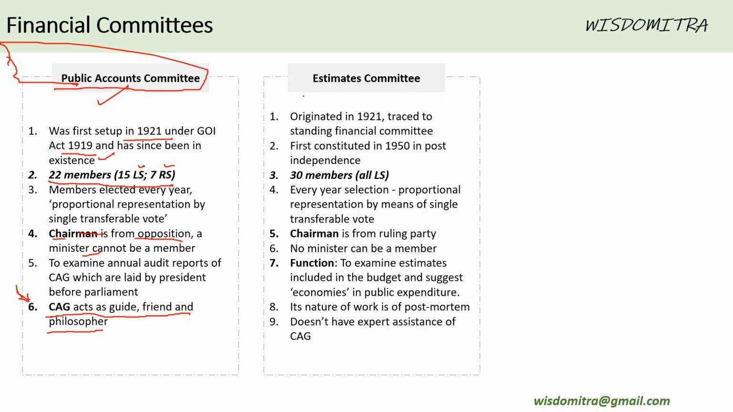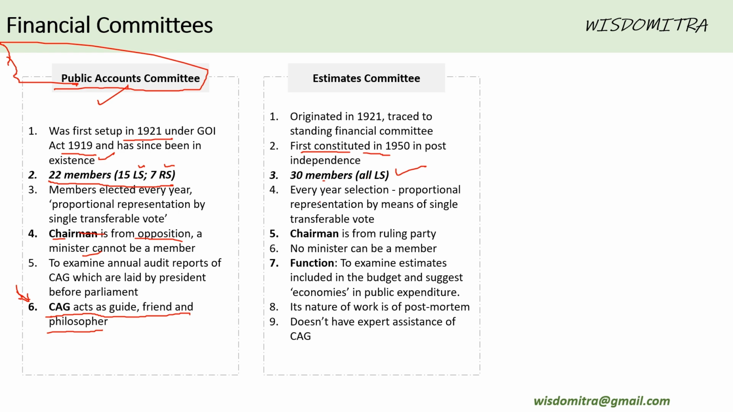Second is Estimates Committee, again originated in 1921 and traced to Standing Financial Committee. In post independence, it was first constituted in 1950. It has 30 members, all are from Lok Sabha. This is an important point, and the difference you can see here: 22 members, 15 and 7. Here 30 members, Estimates Committee, and all are from Lok Sabha. And this is something which is sometimes asked. Estimates Committee, how many members does it have, right?